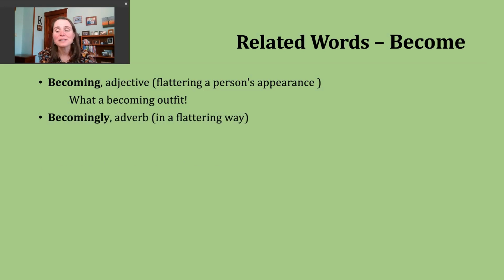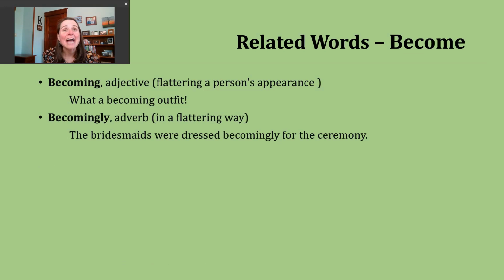Another related word you might encounter is the adverb. I can tell this is an adverb because I've added the suffix ly, becomingly. This means or describes either something that is done in a flattering way. It could also be describing another adjective. An example of this: the bridesmaids were dressed becomingly for the ceremony. So here, the adverb becomingly is describing the verb dressed, right? And we're describing in what way were they dressed? In a very flattering way.